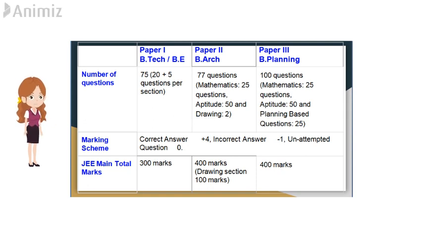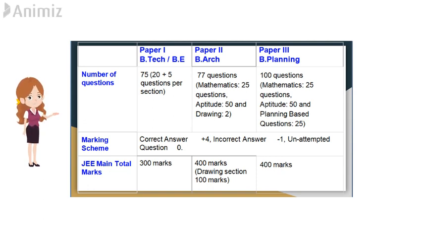In Paper 2, the number of questions is 75 plus 2. This 2 is for drawing. In the 75 questions, 25 are mathematics and 50 are aptitude. In the 25 questions, 20 are multiple choice questions and 5 are numerical type. 75 into 4 equals 300 marks for online mode, and 2 is for drawing, 2 into 50 equals 100. Total mark is 400.